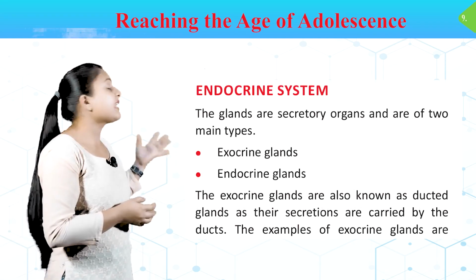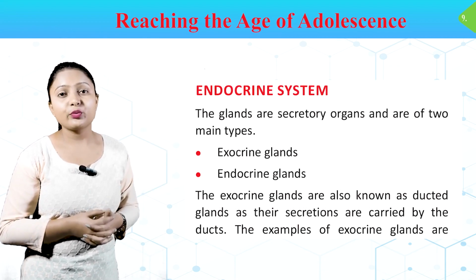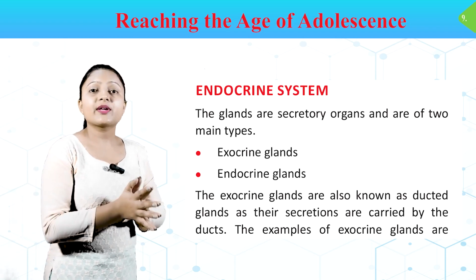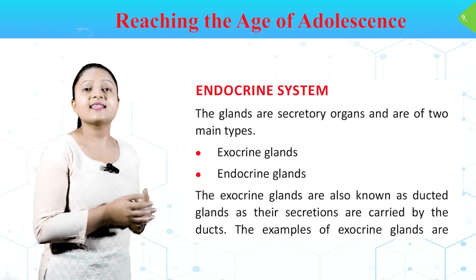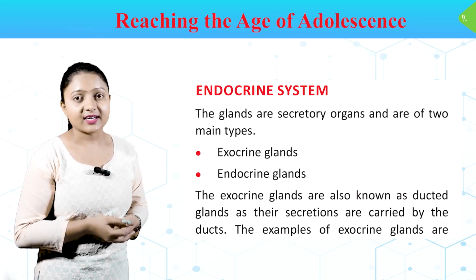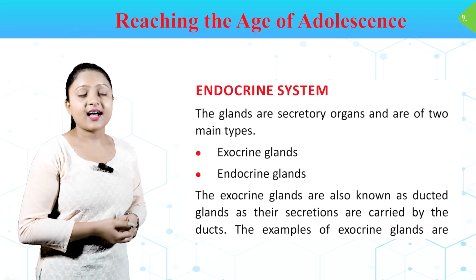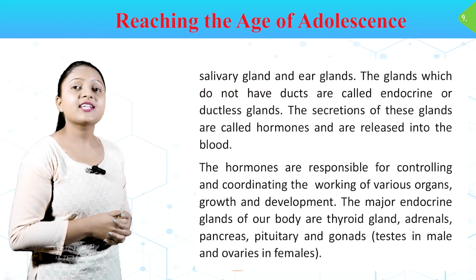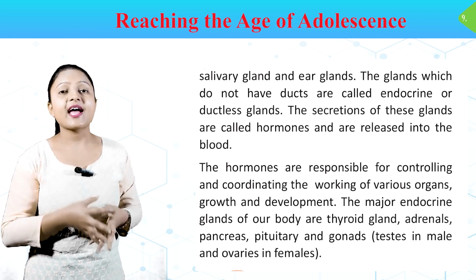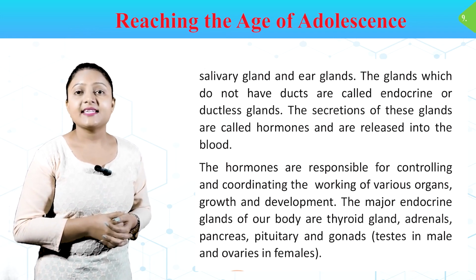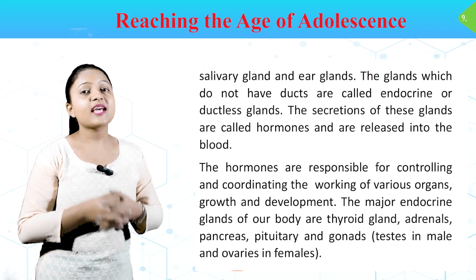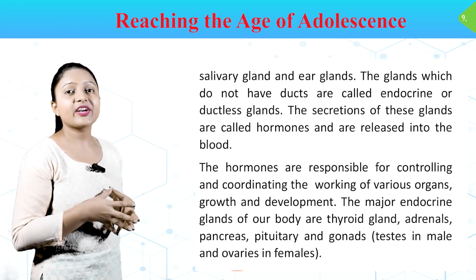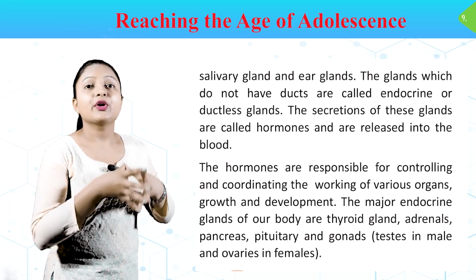Endocrine system. The glands are secretory organs and are of two main types: exocrine glands and endocrine glands. The exocrine glands are also known as ducted glands as their secretions are carried by the ducts. Examples of exocrine glands are salivary glands and ear glands. The glands which do not have ducts are called endocrine or ductless glands. The secretions of these glands are called hormones and are released into the blood. The hormones are responsible for controlling and coordinating the working of various organs, growth and development.